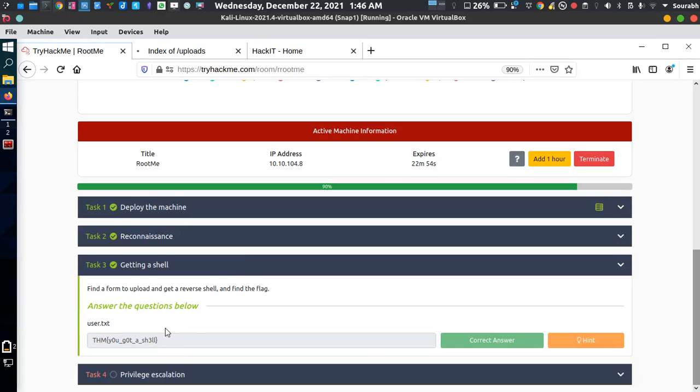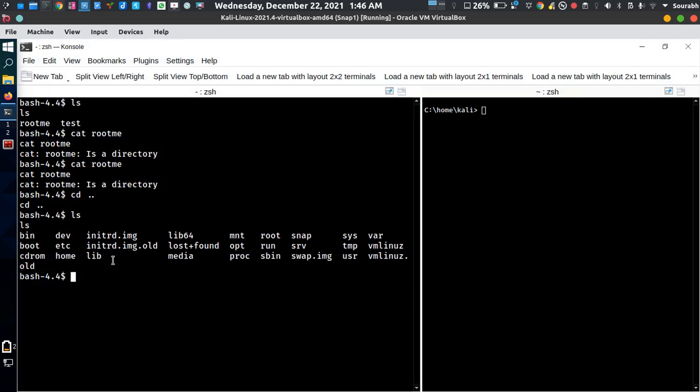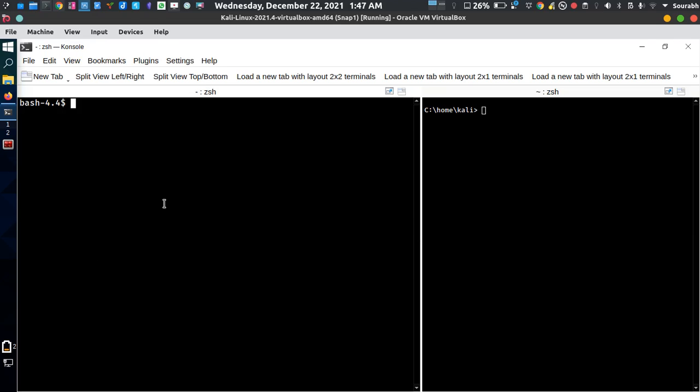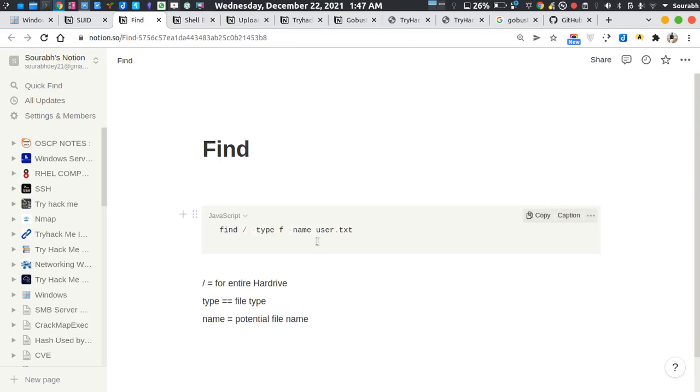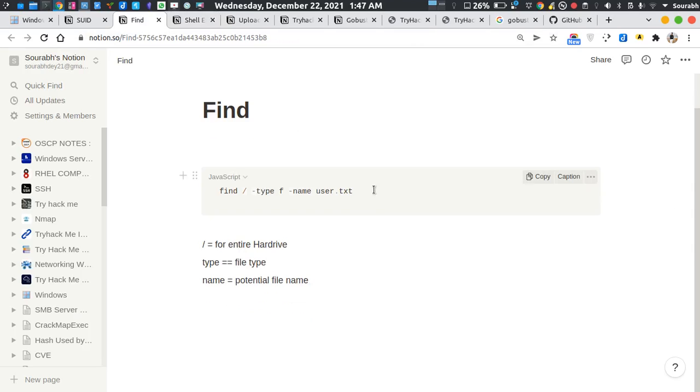So you need to access that particular user.txt. We searched a lot, but we cannot find root.txt or user.txt. For searching the entire web server itself, you need to use some sort of command, and that particular command is find.